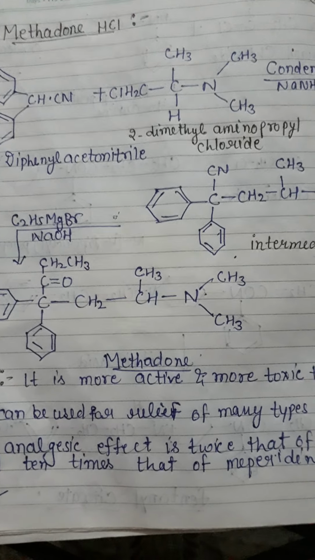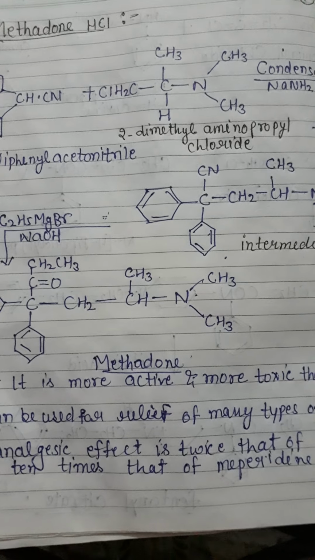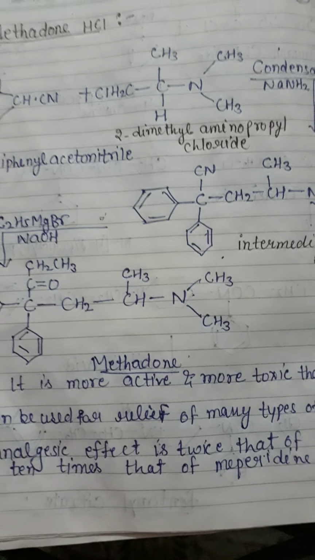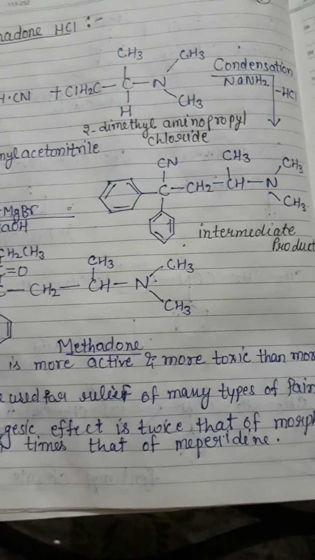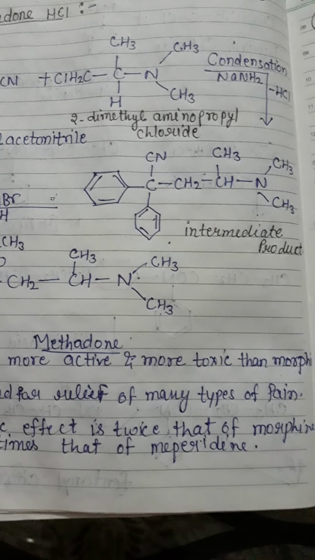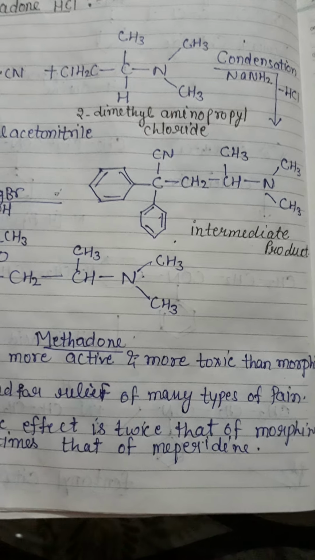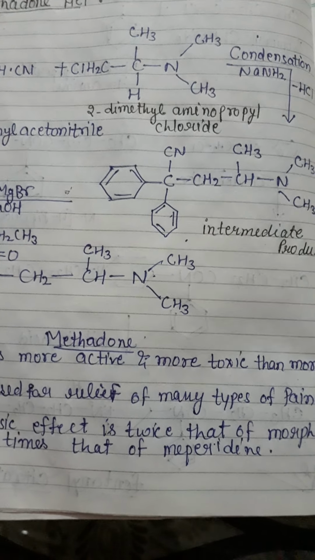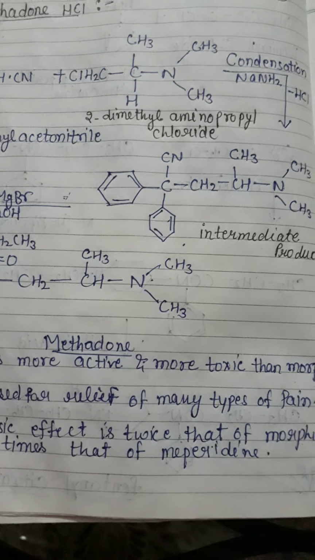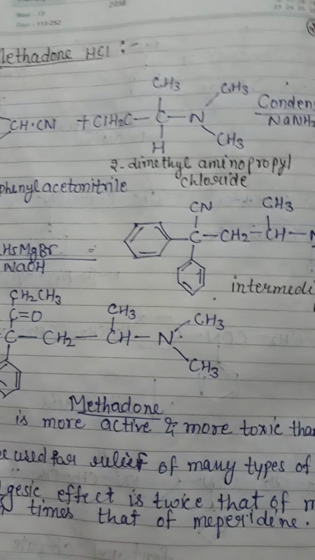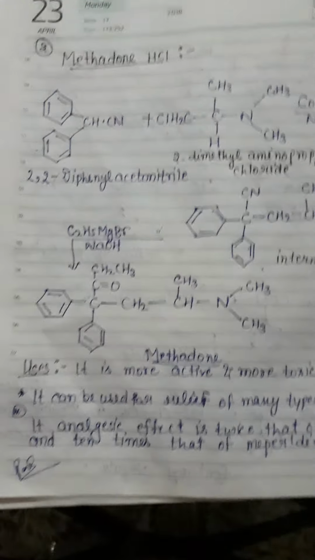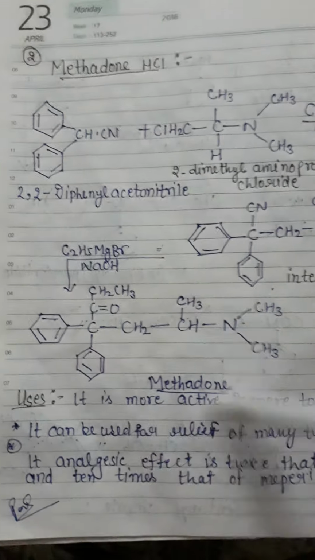The storage condition is that it should be stored in a well closed airtight container and protected from light. The dosage forms available are injections, tablets, linctuses, and oral solutions also. These are the properties and uses of the drug, and this is the methadone synthesis.